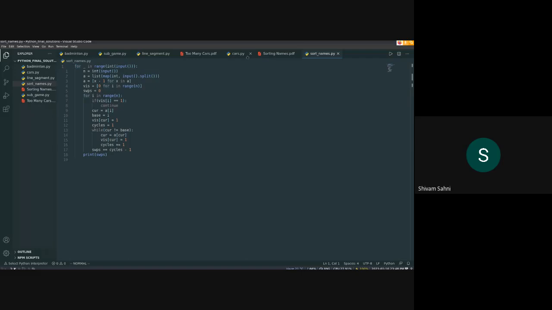This is the code that we have written. It's just exactly what we have told. We have implemented it in that way. If something has not been visited, then you go and try to finish its cycle. So you can see that on line number 7, if something is visited, don't do anything, continue. If something isn't visited, then you do all this. Everything from line 9 to 17 is just what I said. You take an individual cycle and then sort it. And obviously, cycles that are independent from each other, you don't have to mix them. Yeah, those are the two important things.